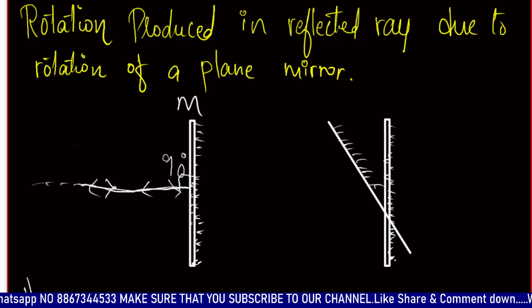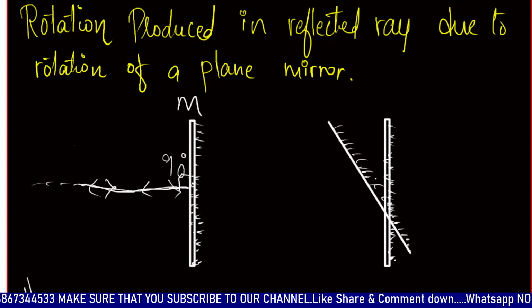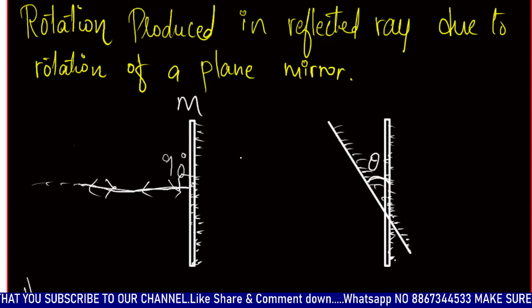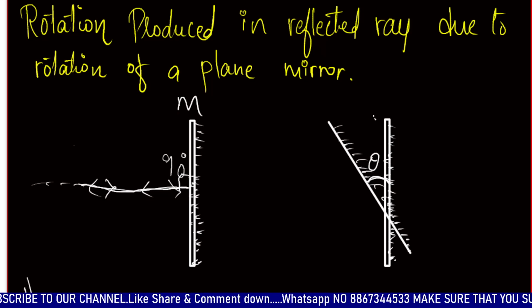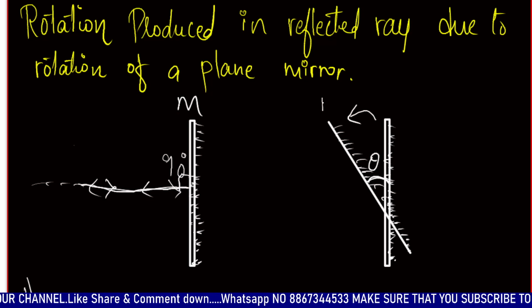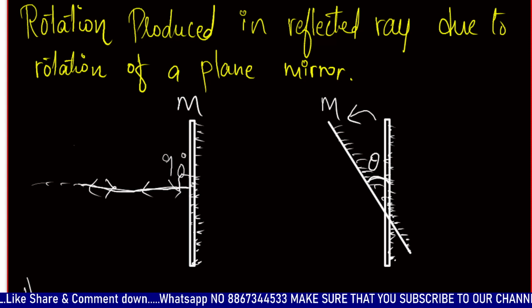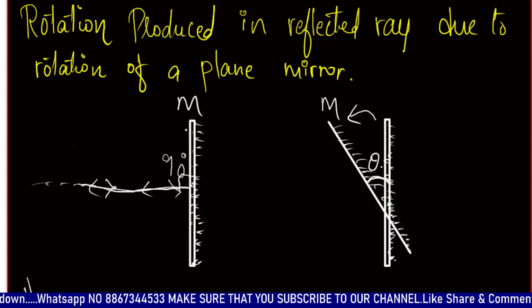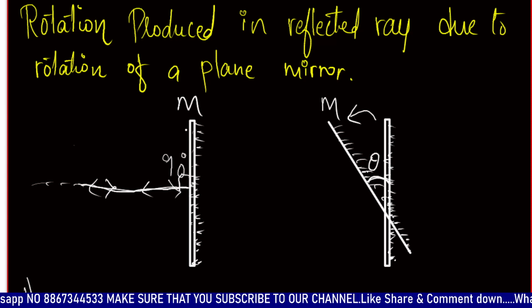is rotated with some angle, let this angle be theta. This is the actual mirror which we have considered. Whenever it is rotated with some angle, consider this as the angle theta.